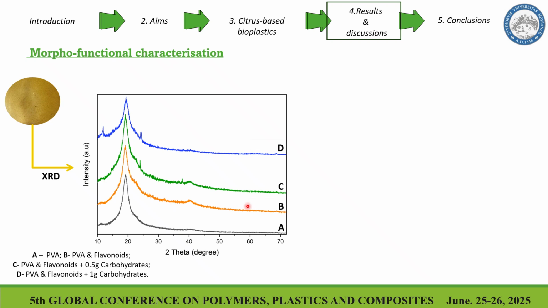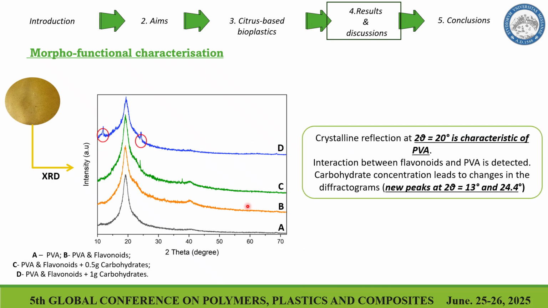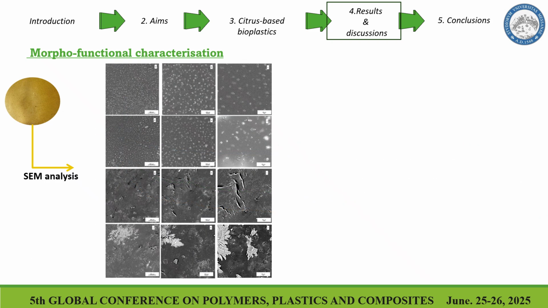So in this case, we don't have a lot of change, but after the addition of the solid carbohydrates obtained with the enzymatic digestion, we see, for example, new peaks at 13 and 24 degrees.